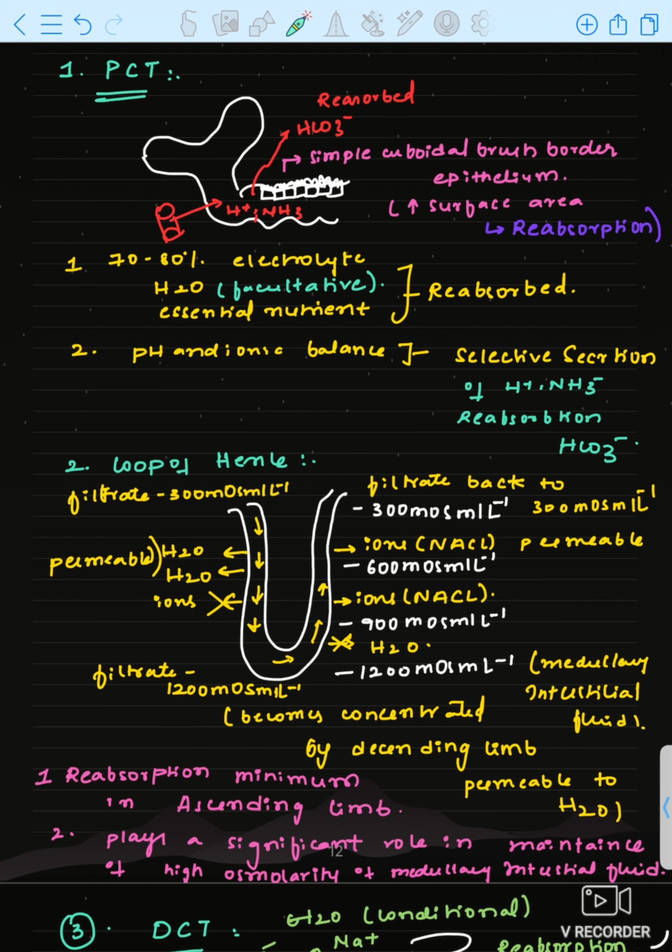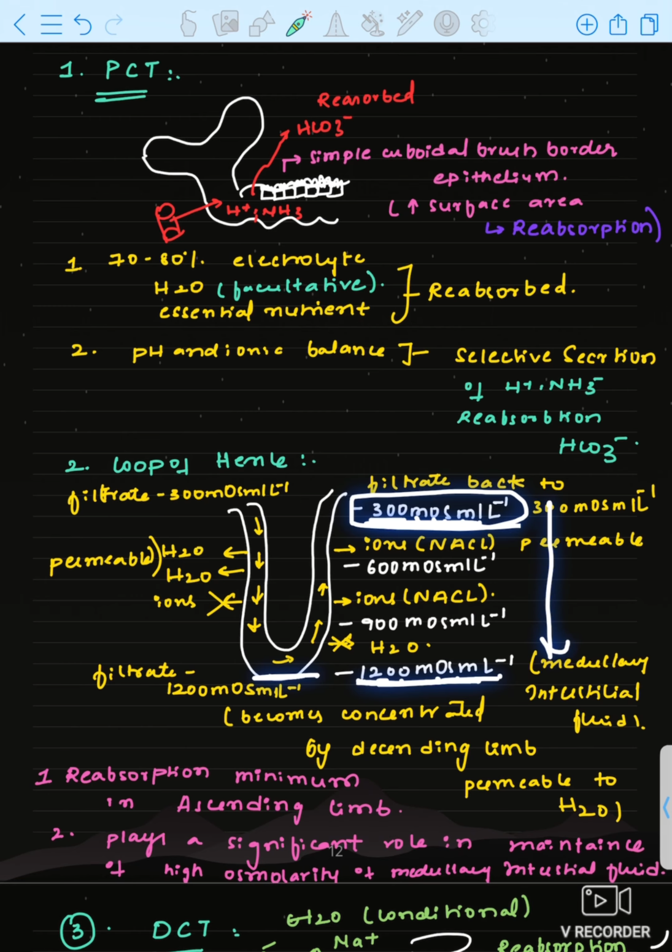Now see the loop of Henle. You understood what I am trying to say? The loop of Henle is present in the medullary region. In the medullary matrix, many ions are present. Close to the cortex, the ionic concentration is less, 300 milliosmol per liter, and near the tip of the loop of Henle there is a higher concentration, 1200 milliosmol per liter.